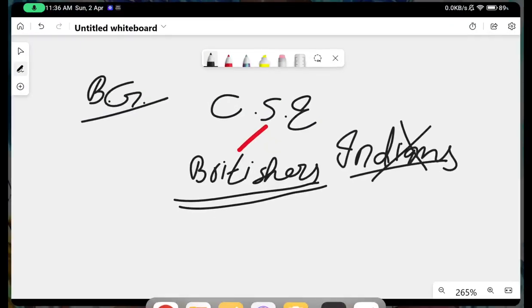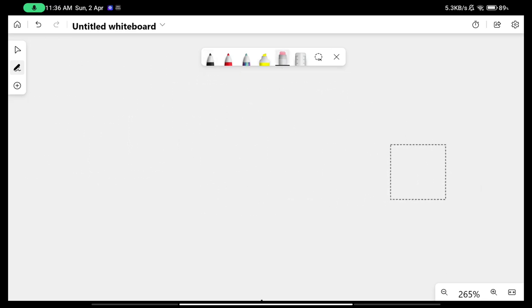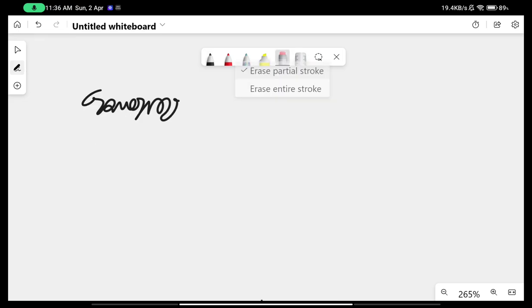Like we must have read here. Sorry, not here. I think I have deleted it already. But I told you that the government, sorry, what am I writing? Move the scale.